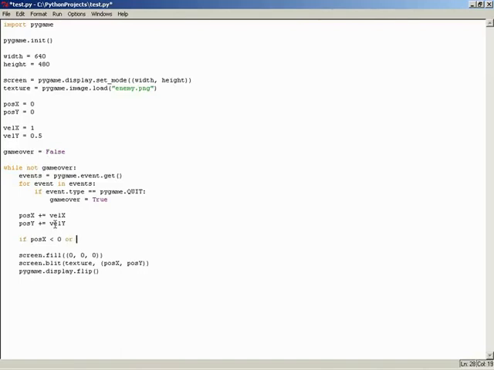Or if the position x value is greater than our width. So now what I'm doing is I'm looking at the right-hand side of the screen. As a matter of fact, I can make this a little bit more simplistic. So we'll just say if the position is less than 0, or the position is greater than width, where width being the screen resolution, then we will say we've hit the left or right edge of the screen, and we want to reverse velocity in x. So we'll take velocity x equal to negative velocity x.